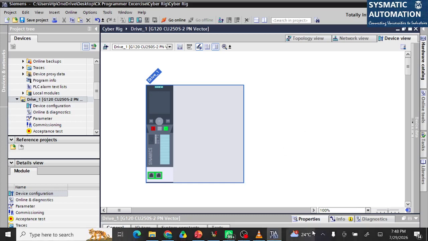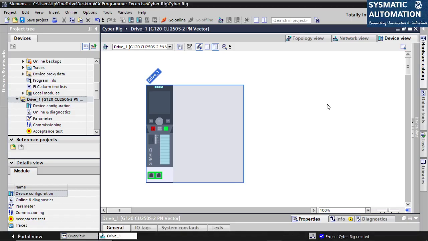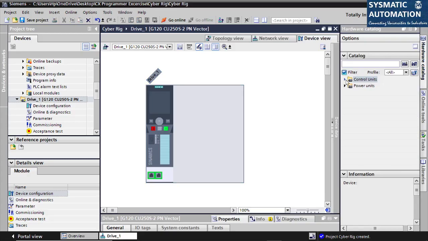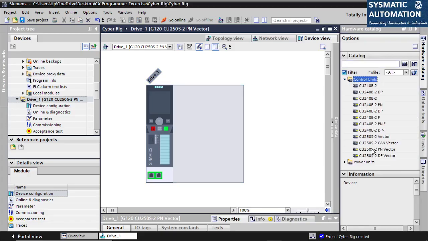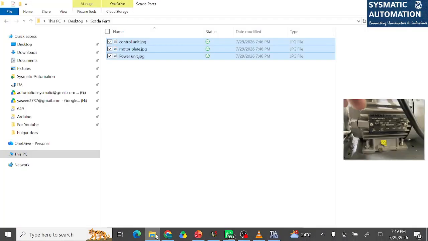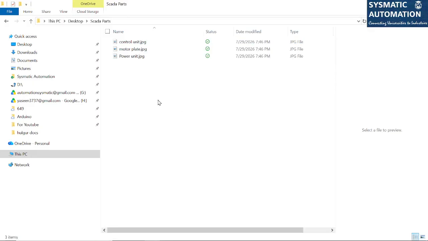Alright, you might have a question of where I got that particular number from, right? In the hardware catalog, the control unit I chose was CU250S-2 PN vector. So where can we get this number? If you go to your inverters or any drive, you will have a nameplate on them.